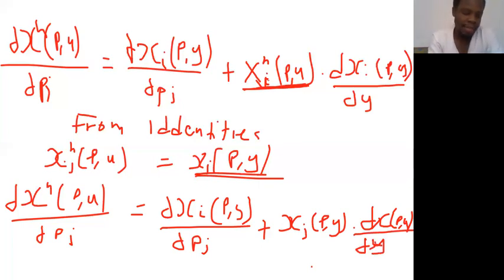Great. Now we have this. So I can decide to make this expression the subject, right? I want to make this expression the subject. So I will have it as differentiate x.